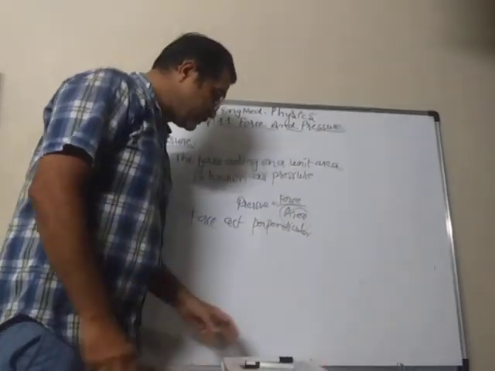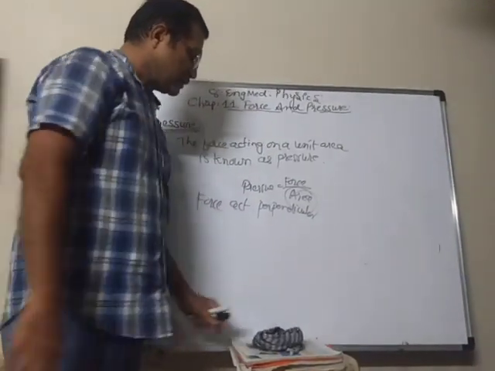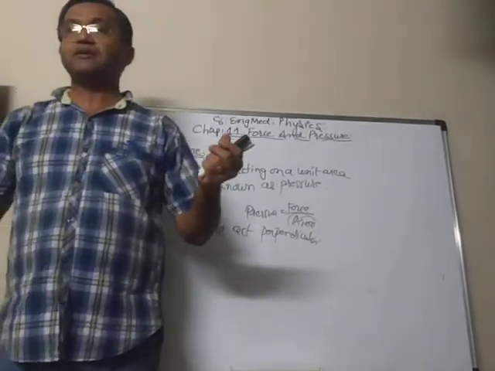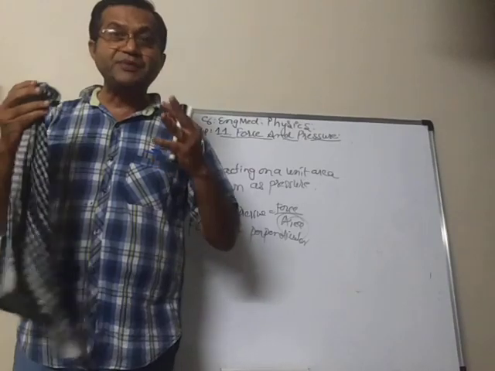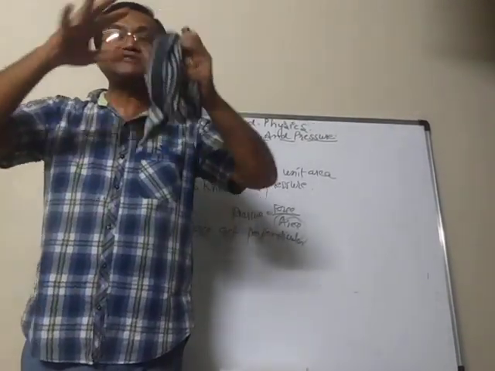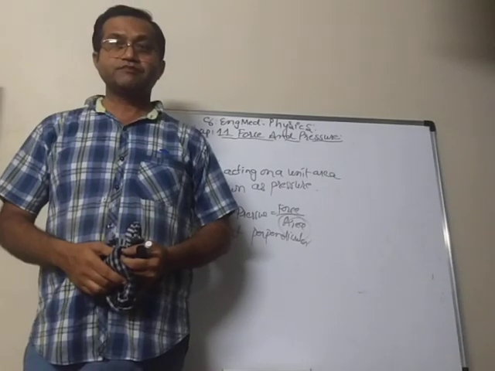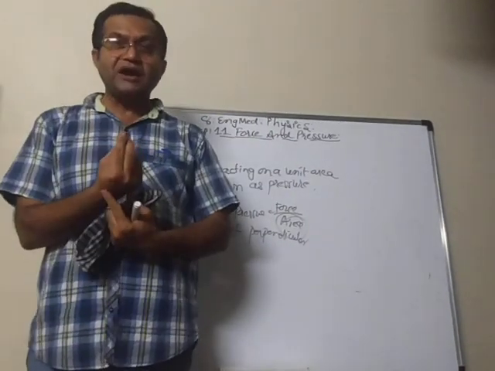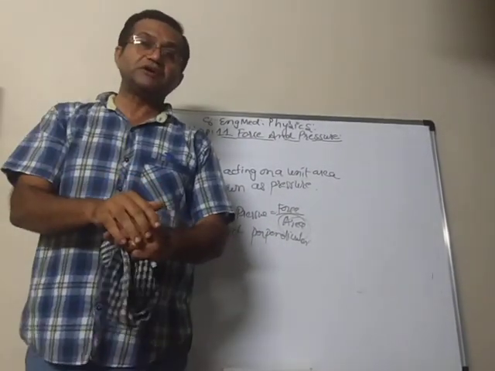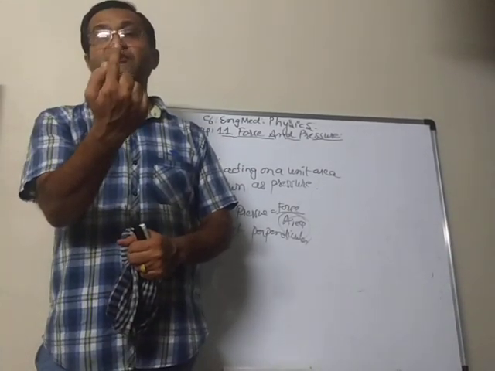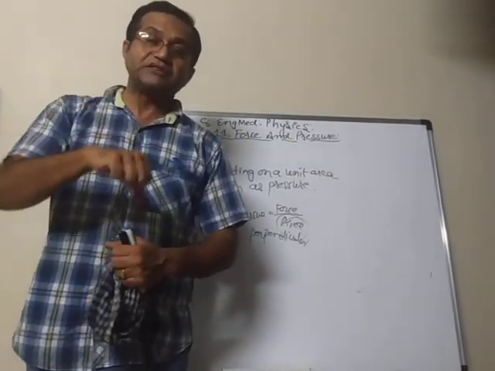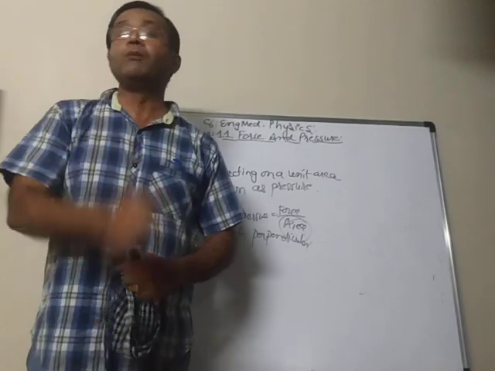That also we have to learn, because if the area is bigger, the effect of force gets distributed, and if the area is smaller, all the force comes on that one single point, and therefore the effect of force will be more.